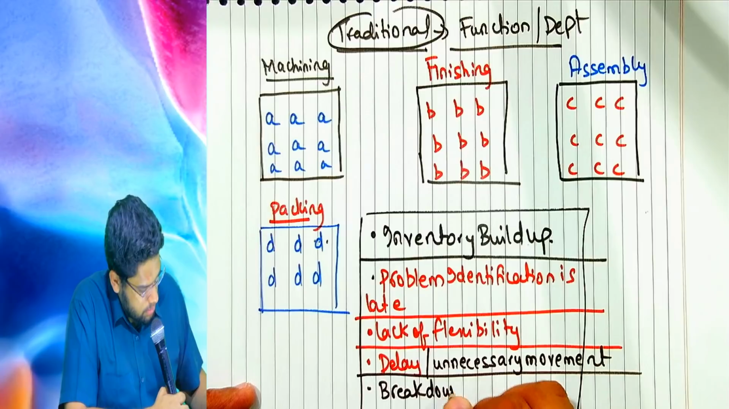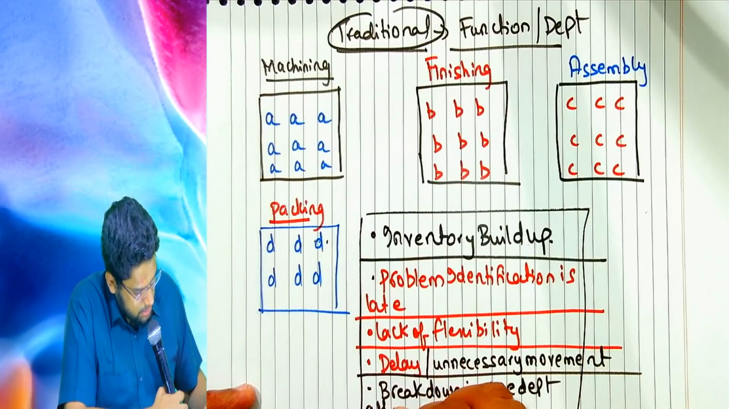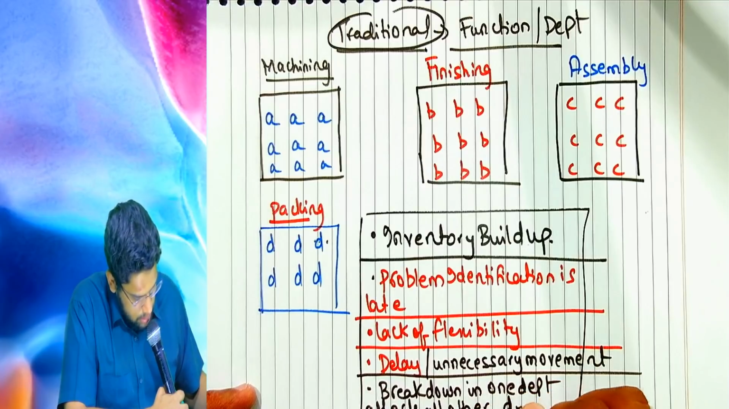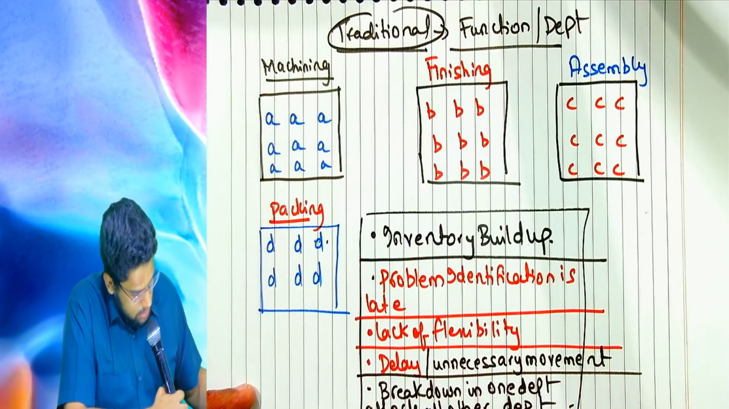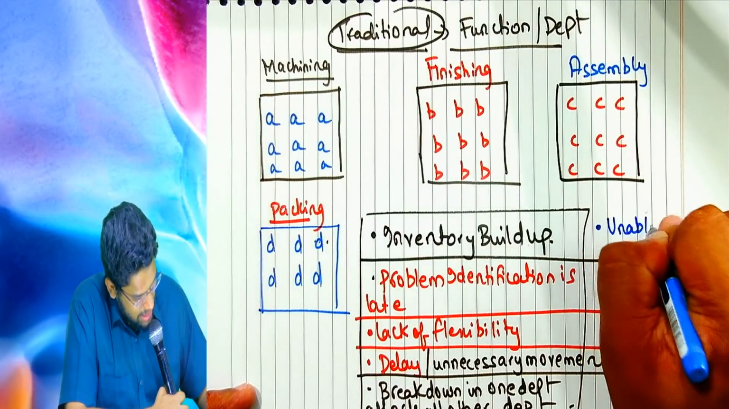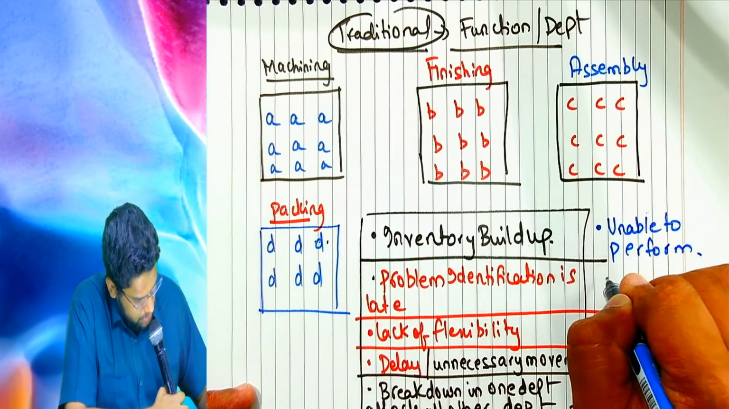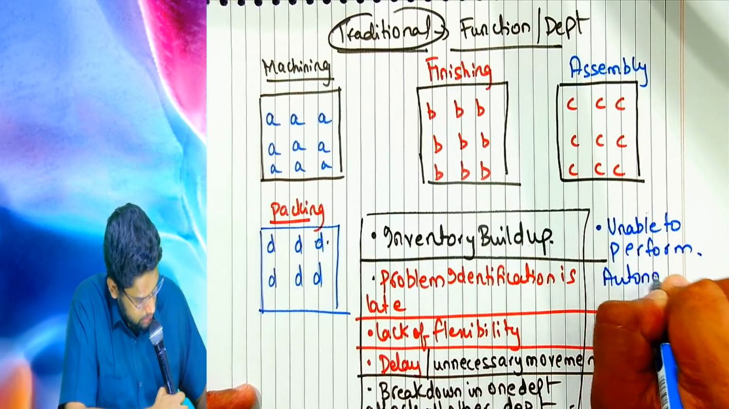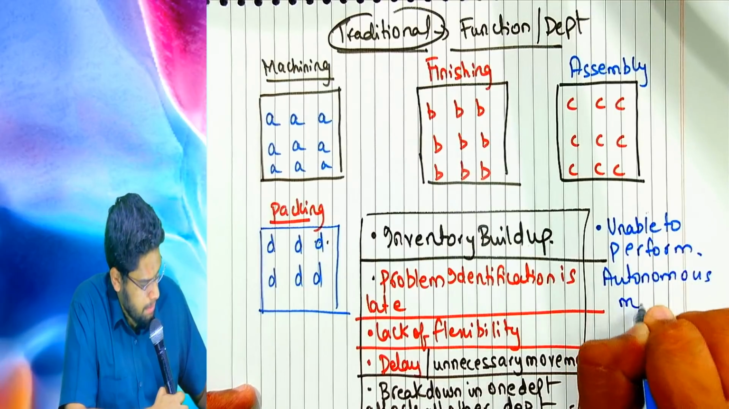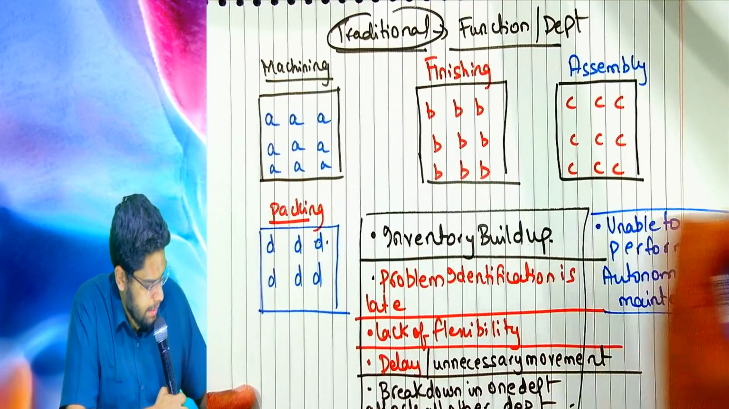Breakdown in one department affects all other departments. Another problem is being unable to perform autonomous maintenance. Okay. Now, we will discuss each of these problems practically.